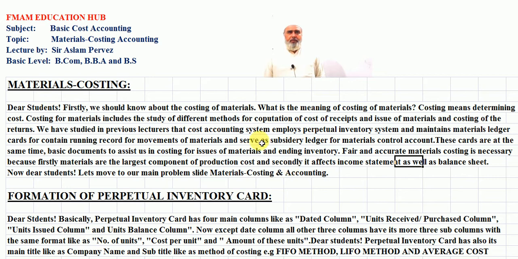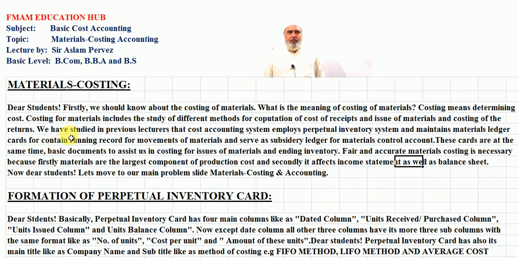Friends, what is the meaning of materials costing? Dear students, firstly we should know about the costing of materials. What is the meaning of costing of materials? Costing means determining cost. Costing for materials includes the study of different methods for computation of cost of receipts and issues of materials and costing of the returns.